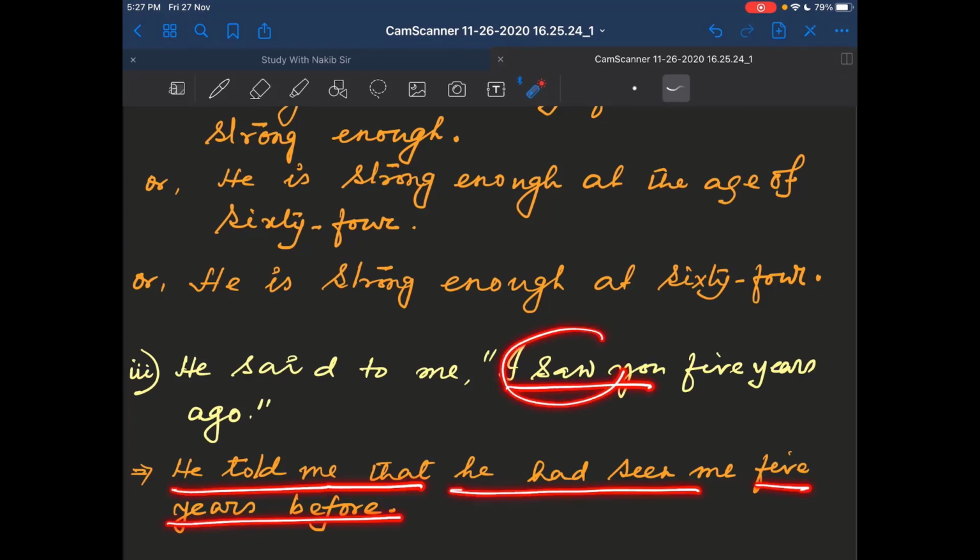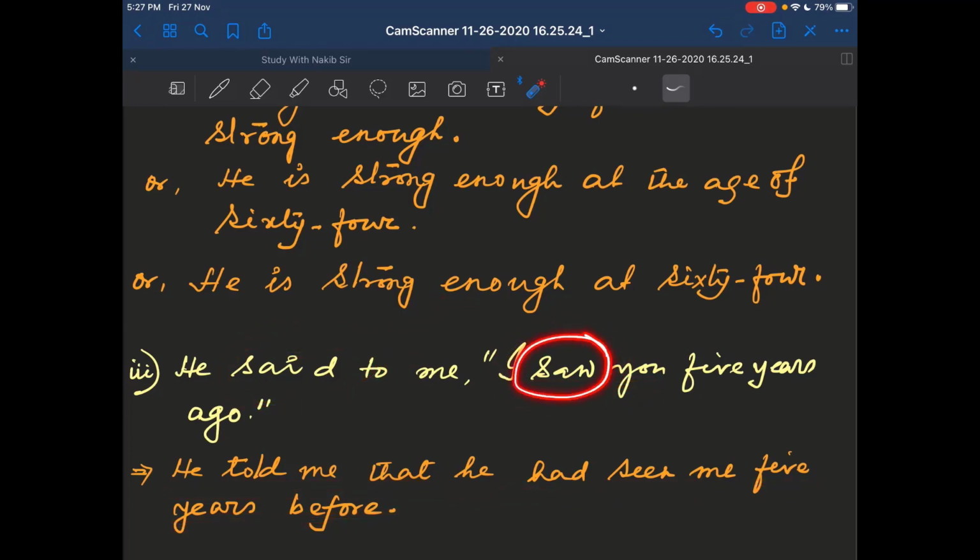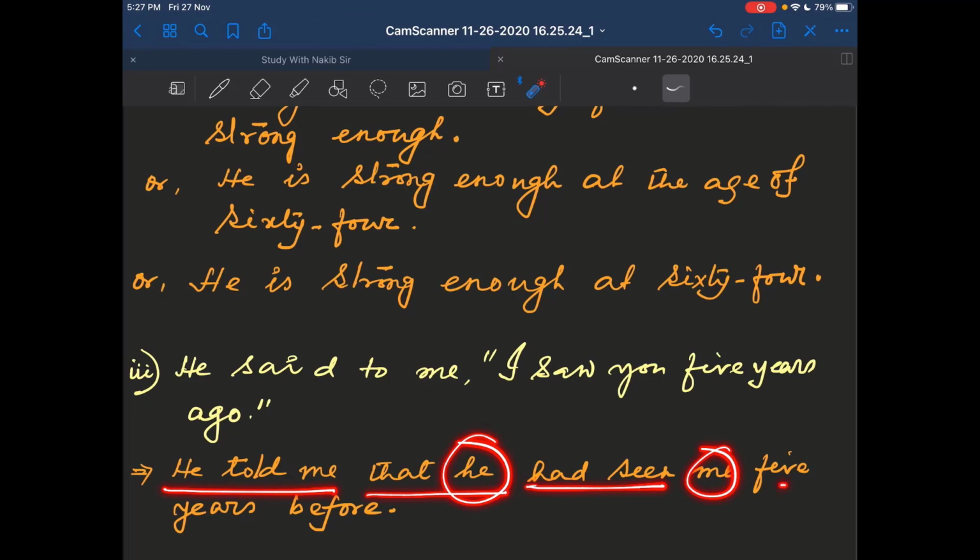Saw, past indefinite tense, and said, this is the reporting verb, it is in the past tense. So past indefinite tense will be changed to past perfect tense in the indirect speech. So your answer will be, he told me that he had seen me 5 years before.